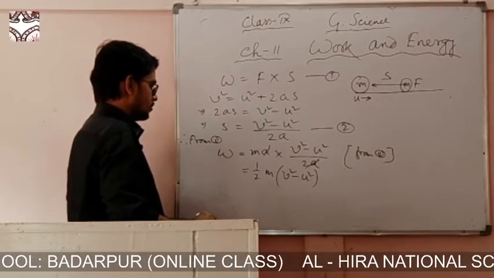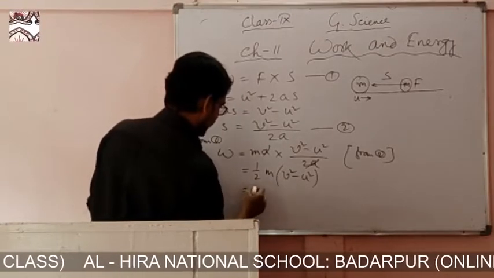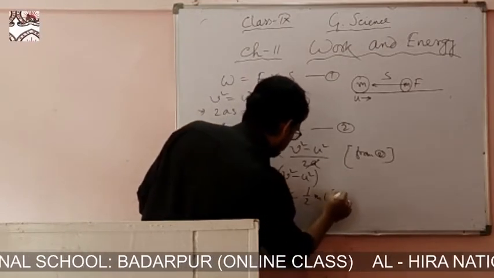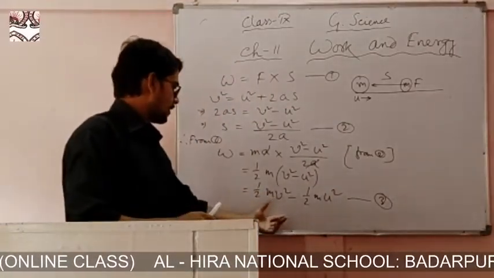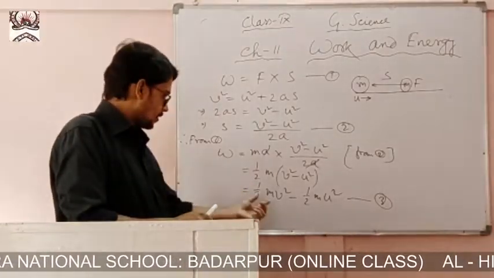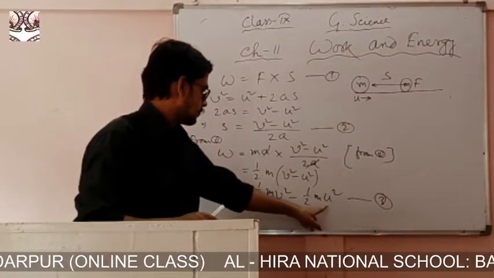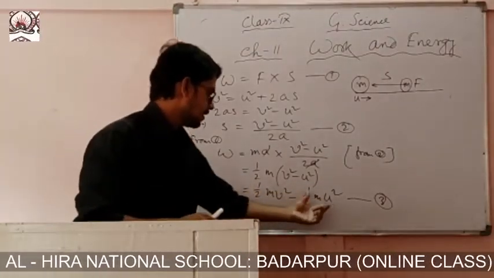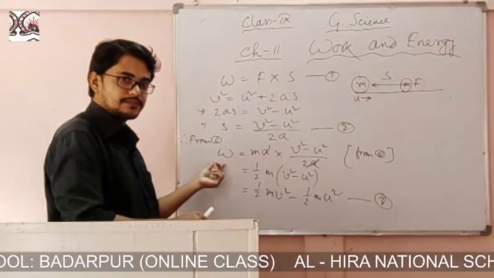If I break this bracket, then we get half mv square minus half mu square. So from this equation we can draw one conclusion: the change of kinetic energy is work done. Here you see the change of kinetic energy. This is the final velocity, this is the kinetic energy half mv square, this is the initial velocity, this is the kinetic energy half mu square. So final kinetic energy and initial kinetic energy are different, and that is the change. So change in kinetic energy is equal to work done.